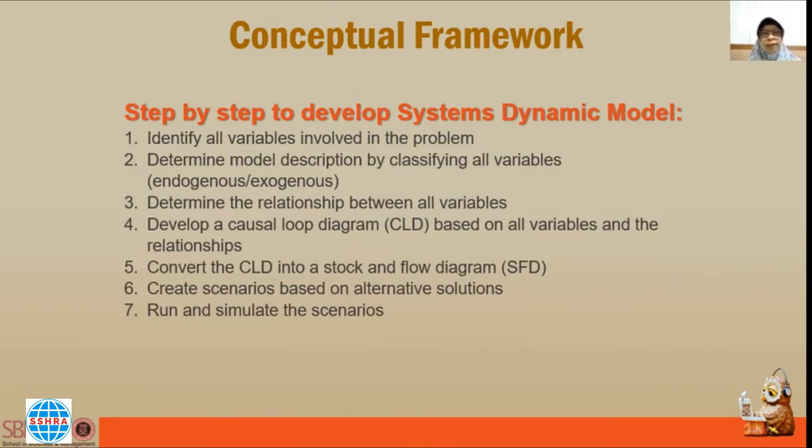Okay, next is a step-by-step process to develop a system dynamic model. First, identify all variables involved in the system in the problem. Then determine the model description by classifying all variables as either endogenous or exogenous. Then determine the relationship between all variables. And next, develop a causal loop diagram based on those variables and relationships, and convert the CLD into the SFD. Then next, create scenarios based on the alternative solutions, and run and simulate the scenarios.